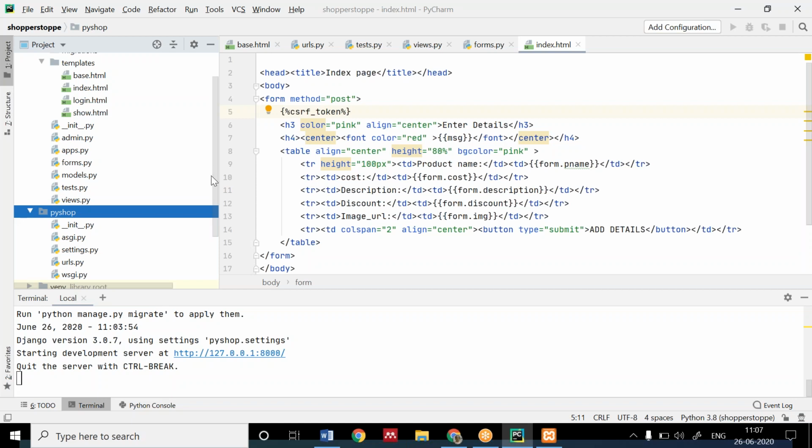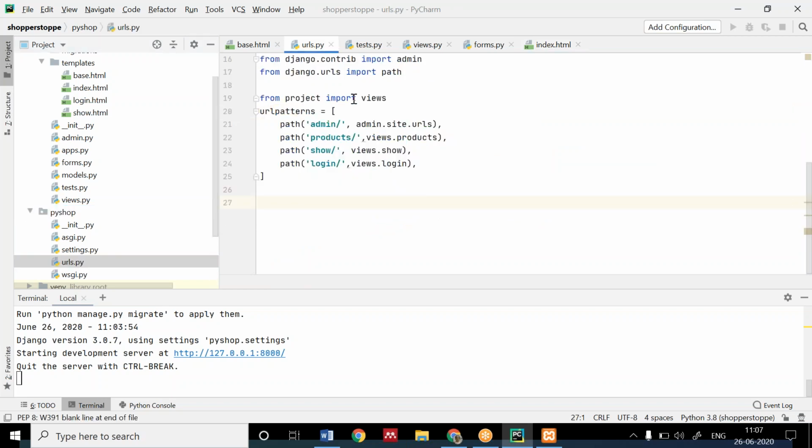Run your server. Everyone, okay, map the URL. One thing more. Before that, you have to map the URL. Write this line, path products, this line in the URLs. Okay. Ashwani, cross-site request forgery. Good.